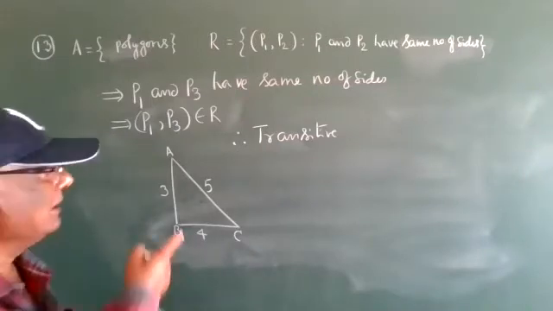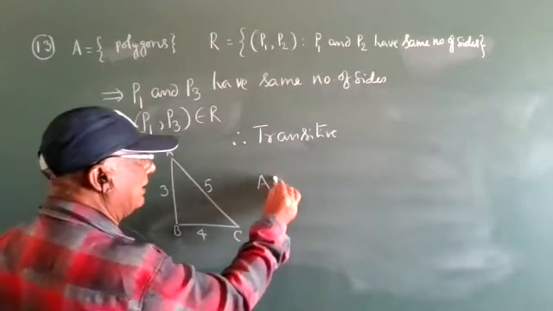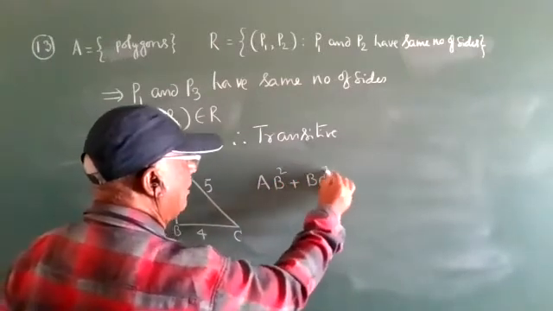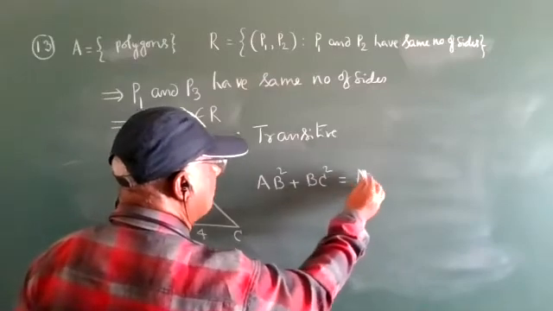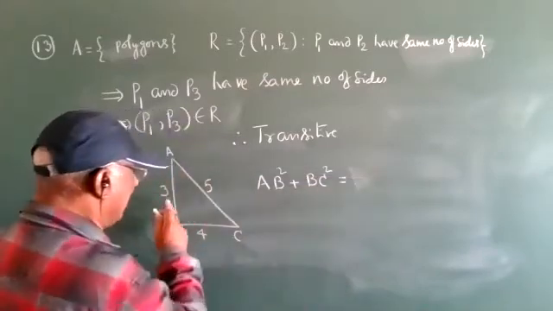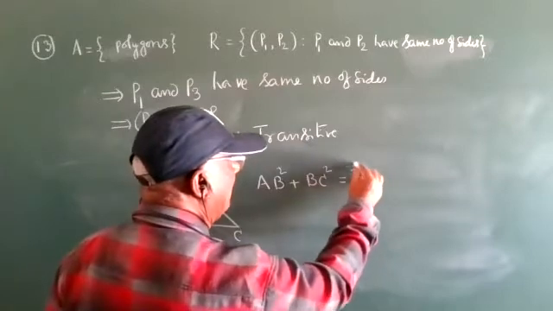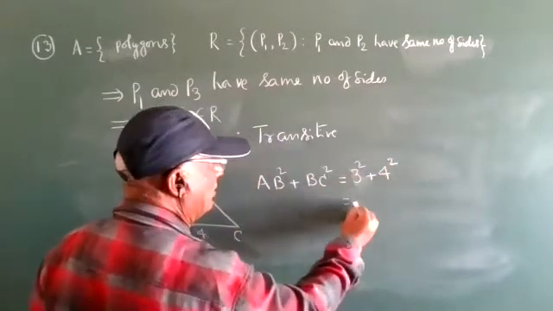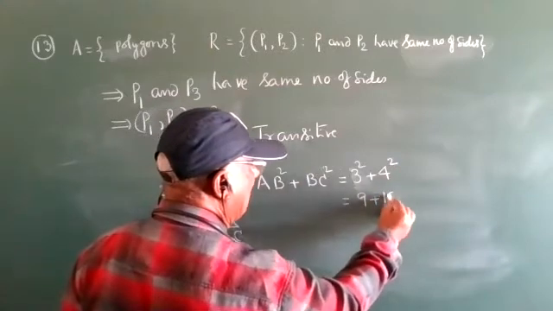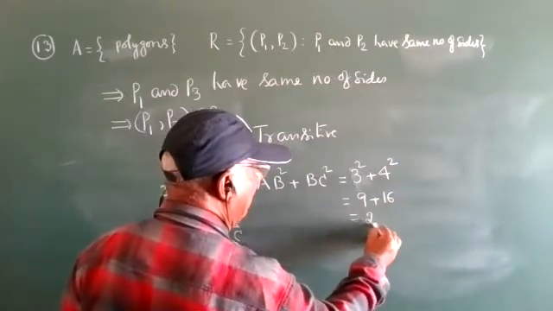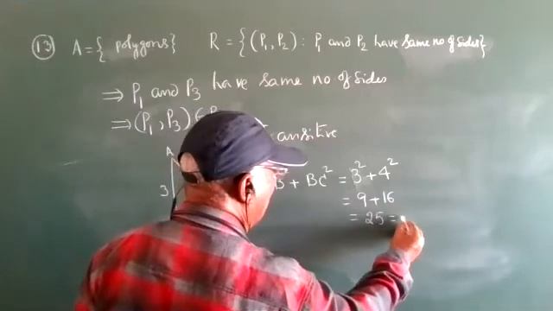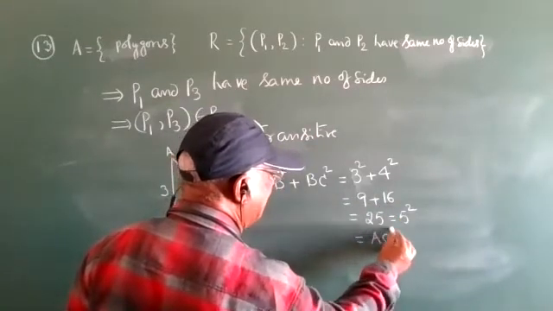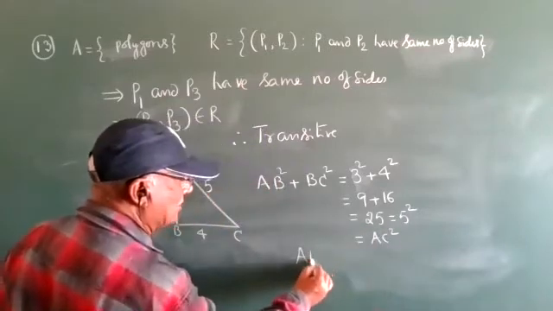What is the Pythagoras rule? Side square plus side square is equal to hypotenuse square. Here one side square is 3 square, another side square is 4 square, that is equal to 9 plus 16, which is 25, equal to 5 square, that is equal to AC square.